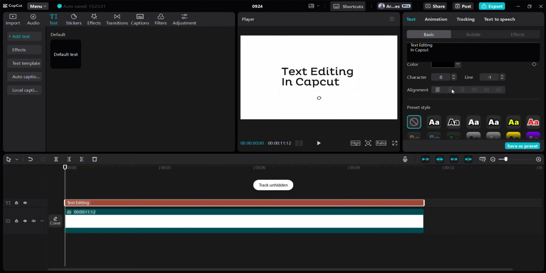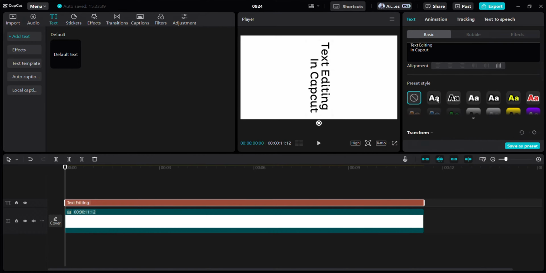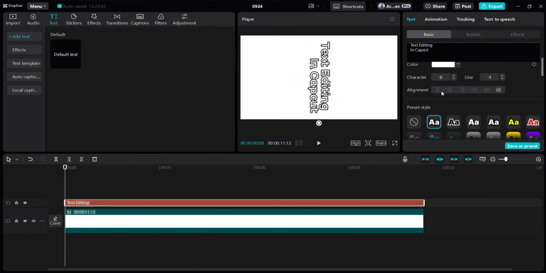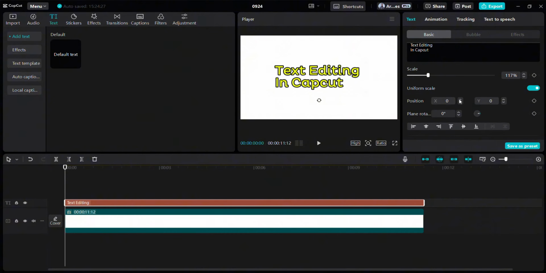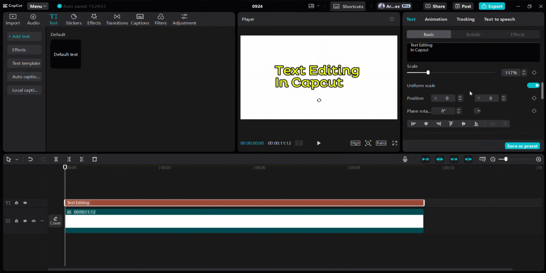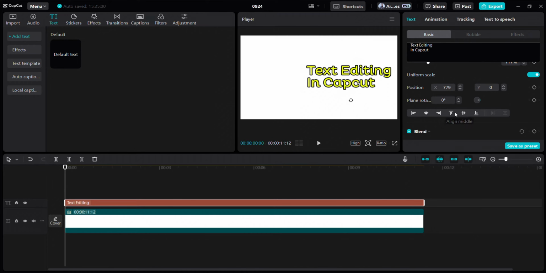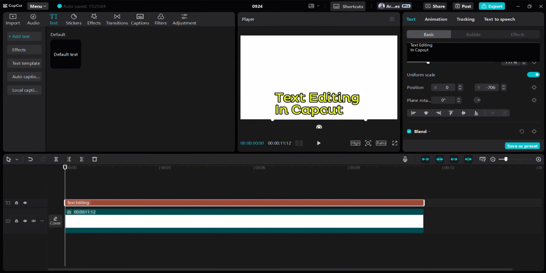Want to align your text? You can make it centered, right, or left aligned. There are also preset styles for your text that you can easily apply. You can easily adjust the size of your text by moving the scale cursor. You can change the position of your text by adjusting the X and Y coordinates, or, if you prefer, by simply dragging the cursor around the screen. The alignment tools let you position your text within the frame exactly where you want it.